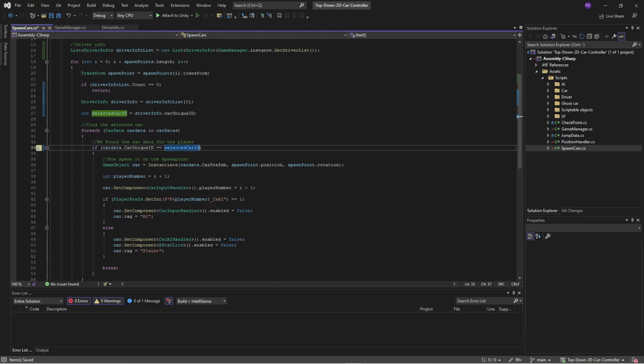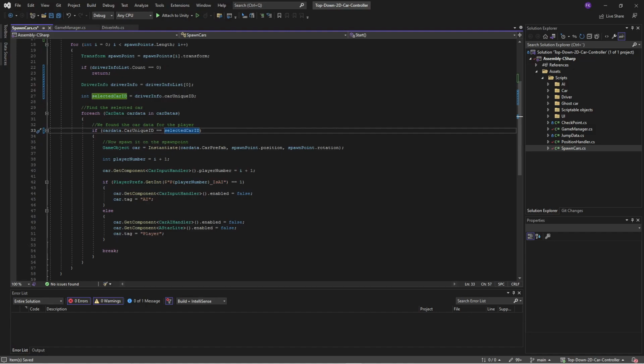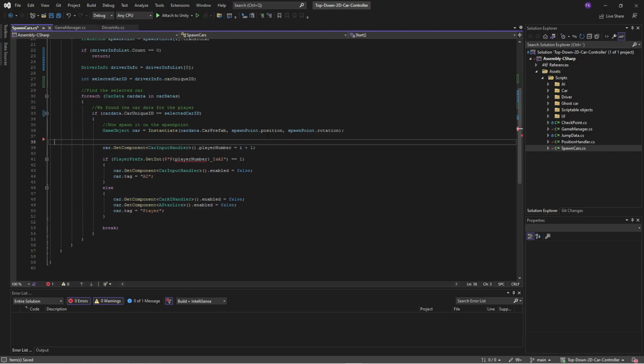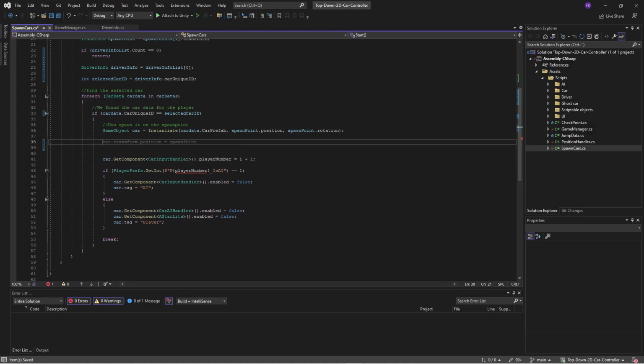All right. And then we are going through this car data until we have found that car, and then we are instantiating the car, which is fine. And then we have player number, which we are taking i+1. So we're not going to do that either. We are going to take this information directly from our driver info. So for now, let's just get rid of this because it's not important. We'll replace that part of the code.